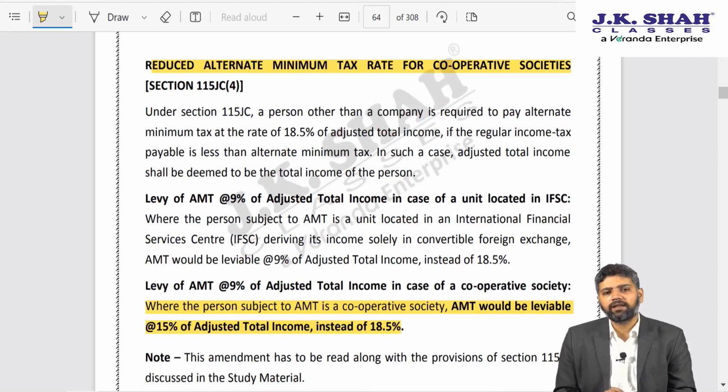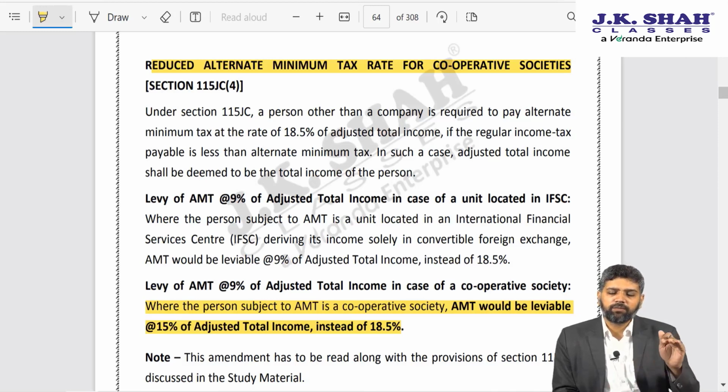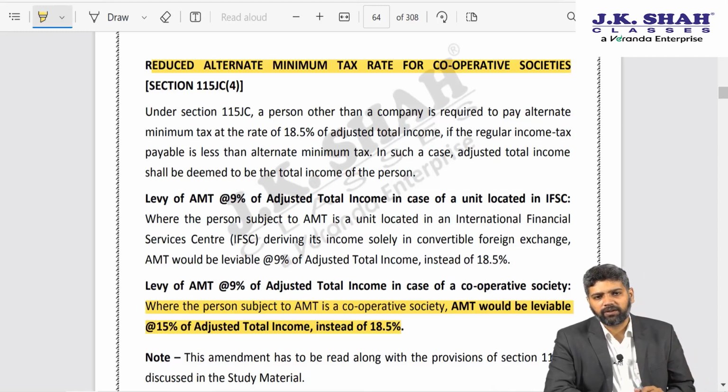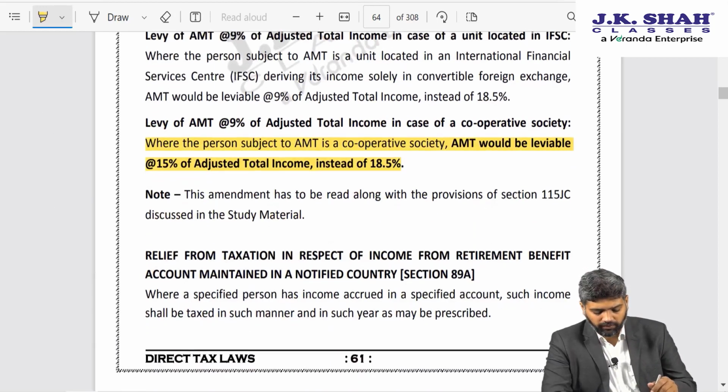And the reason for that is that there are many cooperative societies like Amul or many milk producing cooperative societies. Like in Maharashtra, there is a cooperative society called Varna. All these cooperative societies compete with international companies as well as various domestic companies. So the tax treatment has been brought at par with the treatment provided to a domestic company. Since the MAT rate is 15%, similarly over here they have brought the alternate minimum tax rate down to 15% for cooperative societies.